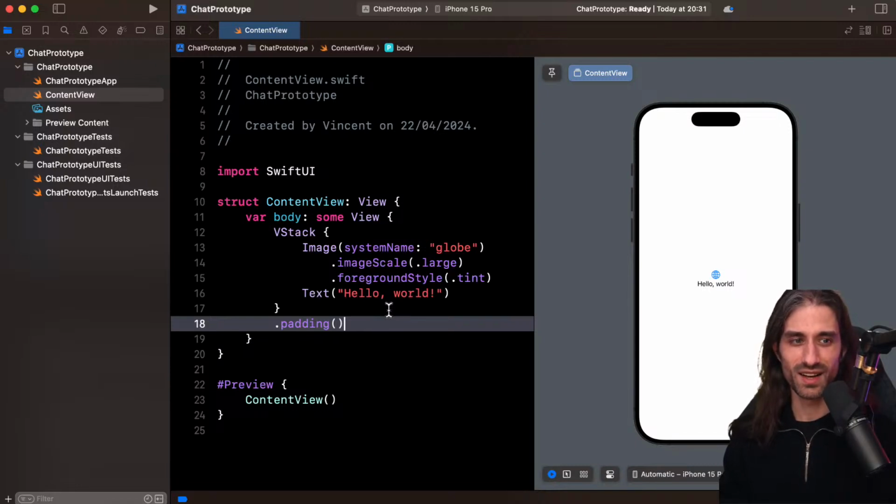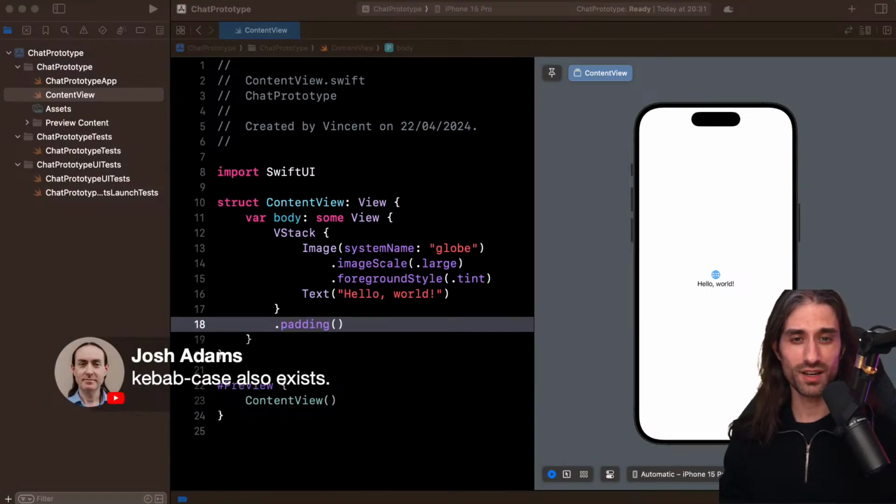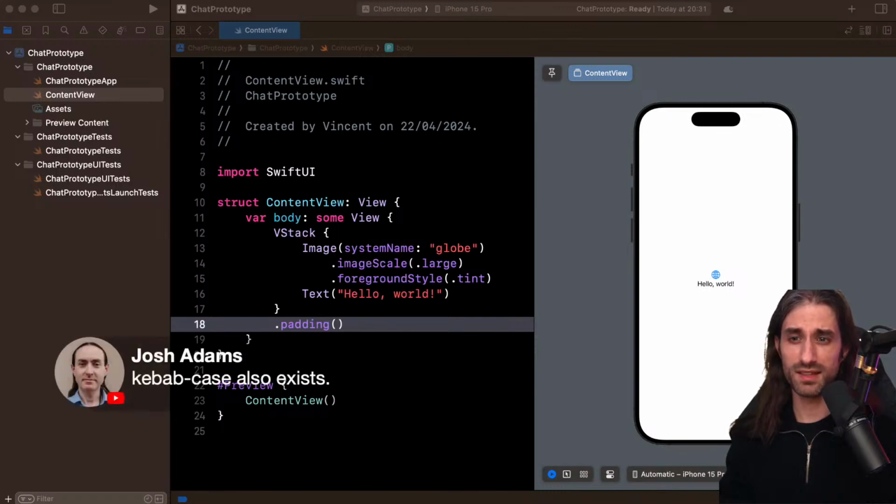All right. And yeah, using snake case. Oh yes, true. Kebab case also exists, with a dash to separate the items. Kebab case is a bit more rare these days, to be honest. I think one of the places where I would expect kebab case is in XML files, but XML files are less and less popular, which is arguably a good thing.